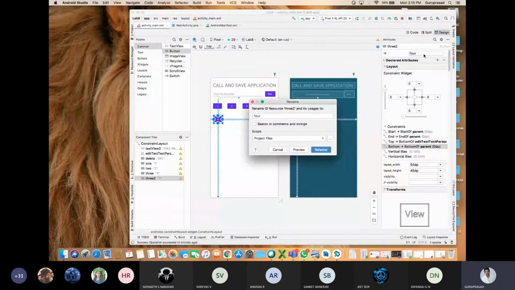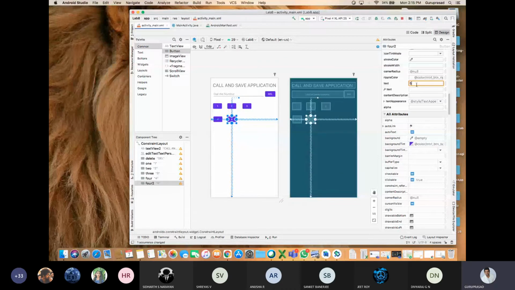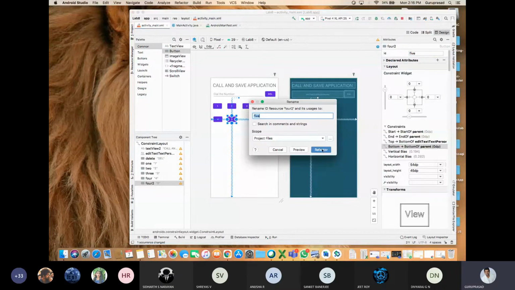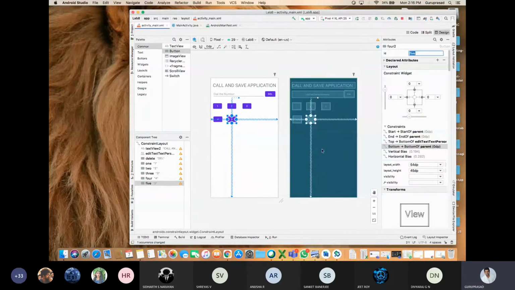Double click on that. 5. Enter. Then ID is 5. See, if you are not practicing, then you are gone. If you are not practicing, then you will never get it. If you are practicing, you will be getting it.